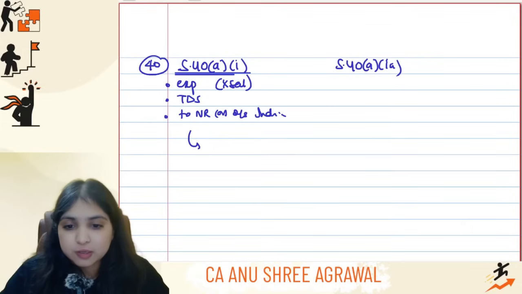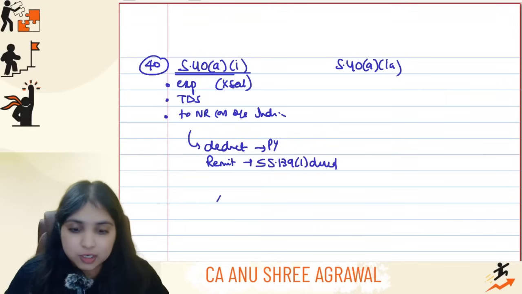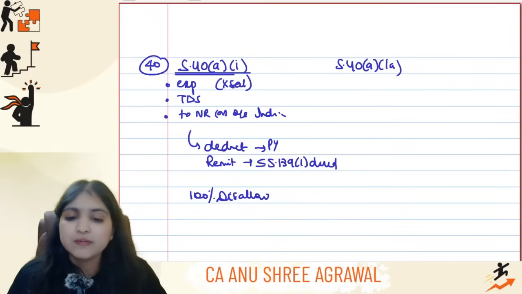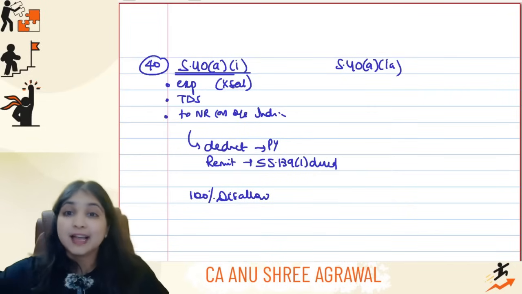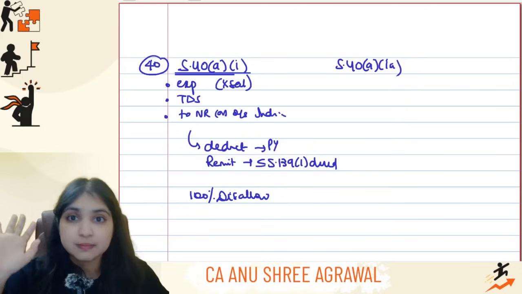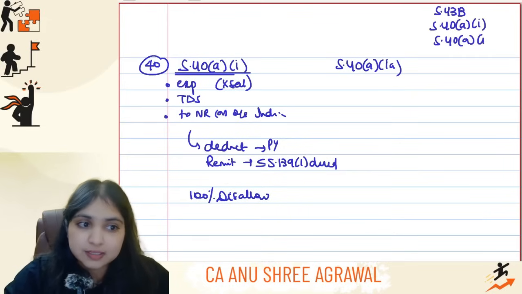Then you will put two responsibilities on me. You will ask me to deduct tax in the previous year and to remit the tax within the 139(1) due date. Out of these two, if I do even one violation, then you will disallow the full 100% of the expense for me. But however, not a problem. Later, whenever I make the rectification, in that year you will allow it again. It's a reversible disallowance. Totally 3 reversible disallowances you have, guys: 43B, then 40A1 and 40A1A. These are your 3 reversible disallowances.